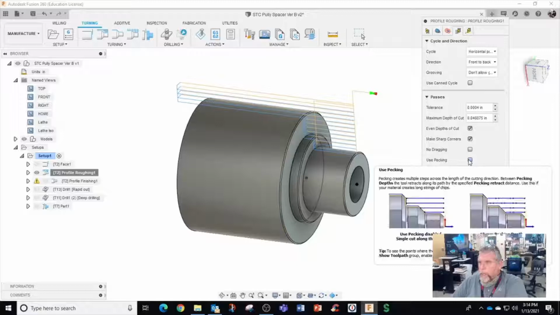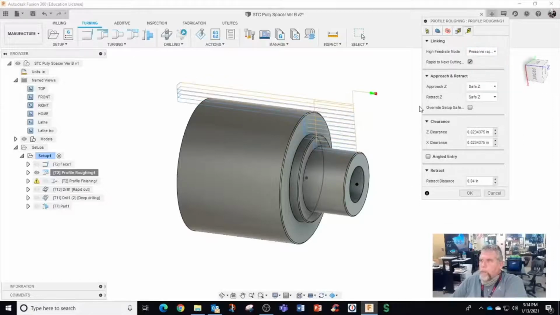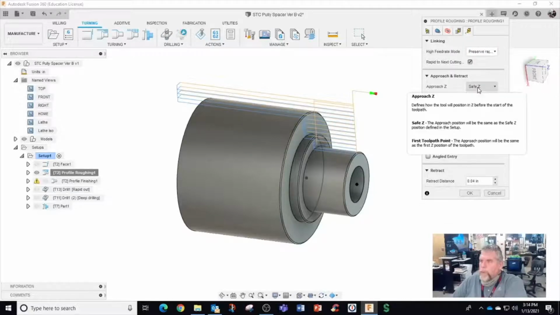Okay, and pecking. Alright. Horizontal front to back. Grooving. Don't allow grooving. This used to be a nice picture view. Now they don't have that anymore. And horizontal passes left to right. Okay. And safety approach.